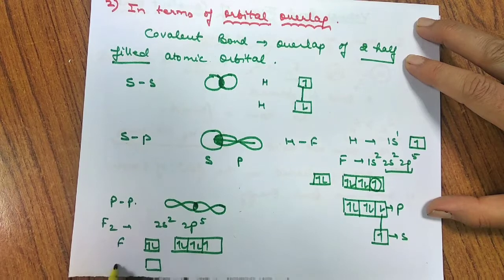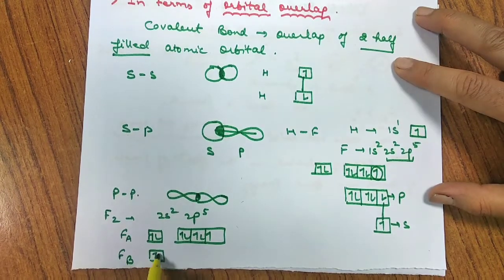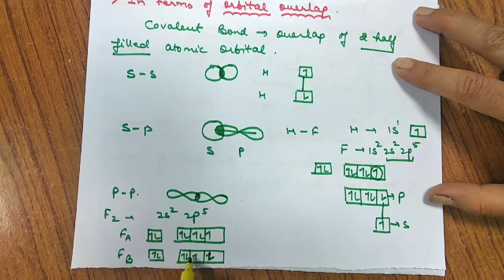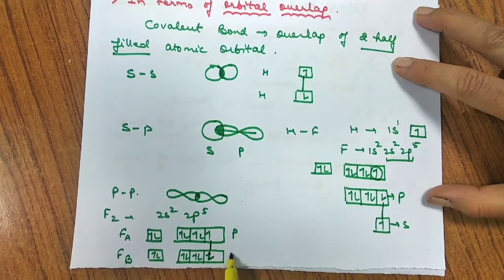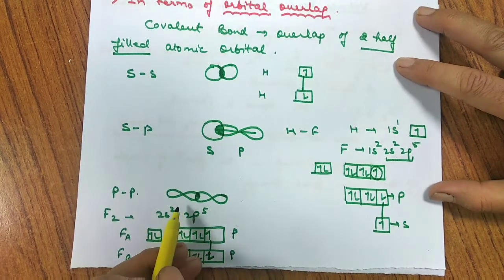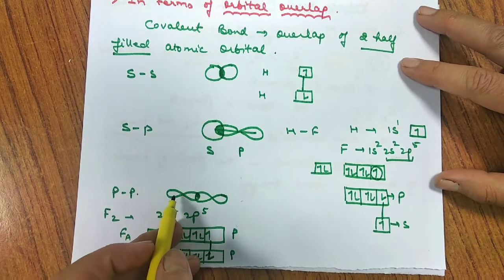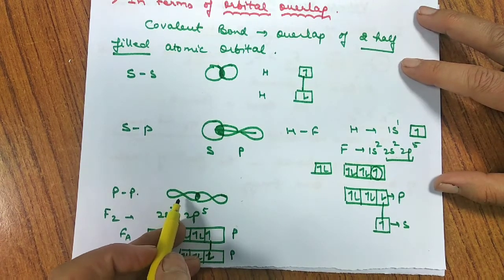For another F atom, let me write Fa and Fb. For the other F atom, we have 1, 2, 3. Let me write this with opposite spin so that they can overlap. 4, 5. So these two with opposite spin overlap each other. This is from a p orbital, this is from a p orbital. This pp overlapping results in the formation of a covalent bond.